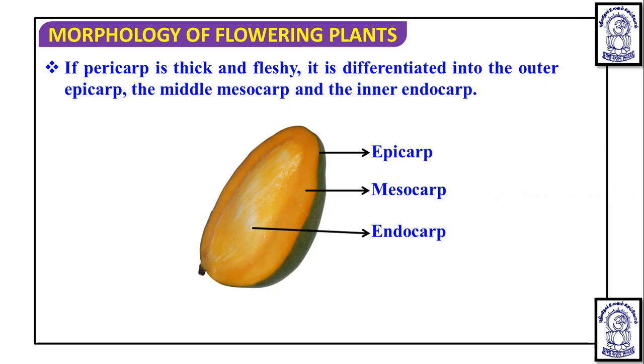And this is the mango. In mango, you see the hard coating over the seed. Actually, in the center you see what looks like the seed, but actually the seed is present inside that, and that center part which is tough to break is the endocarp. What we usually eat in the mango is the mesocarp, and the skin, which is initially green in color and later becomes somewhat yellowish, is known as the epicarp.